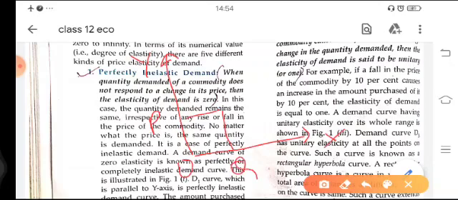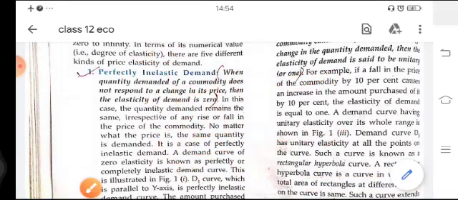When there is a change in price and the price gets increased to P1, but there is no change in the quantity demanded. Okay, at P1 price the quantity is OQ, and if the price gets decreased, there is also no change in the quantity demanded. Here also it is OQ, the quantity of commodity demanded. So in this perfectly inelastic demand, the demand curve will be vertical and EP is equal to 0 because there is no change in the quantity demanded.